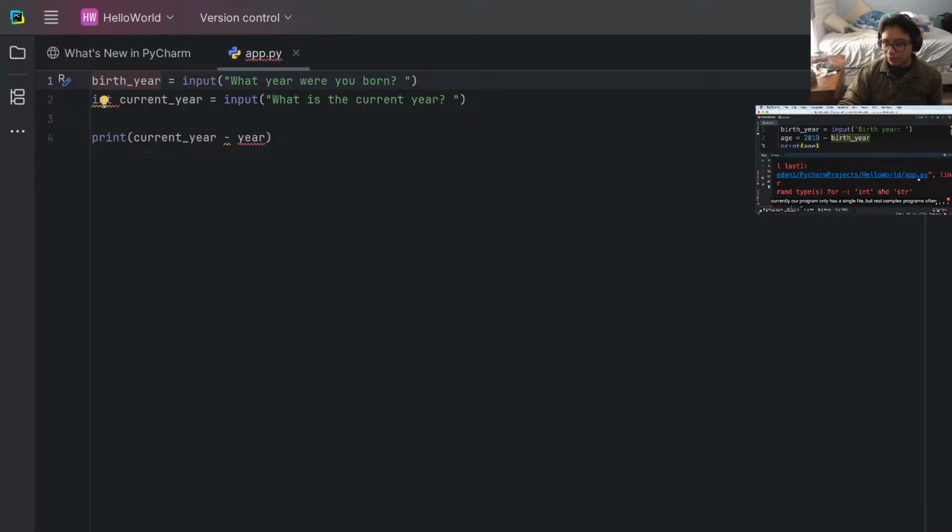So currently our program has only a single file, but real complex programs often have hundreds or even thousands of files. So in this file, on line 2, this is where we got this error.